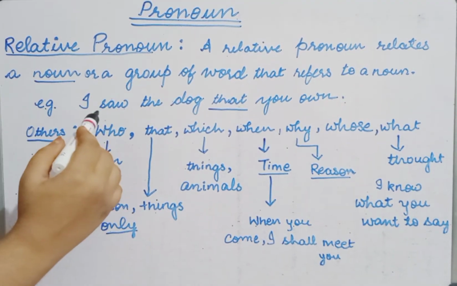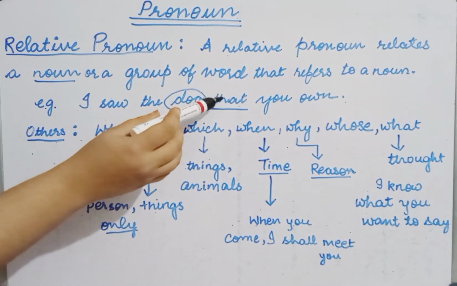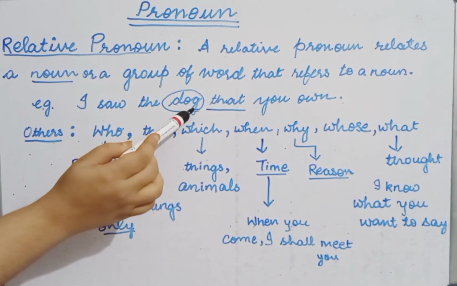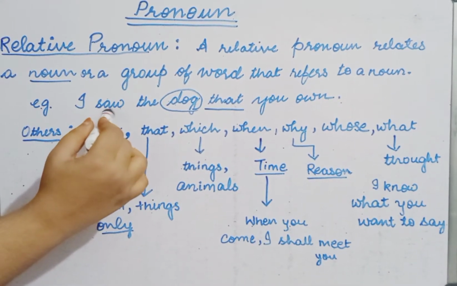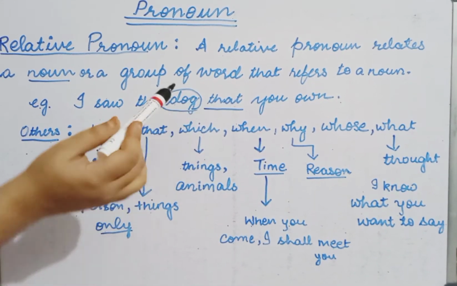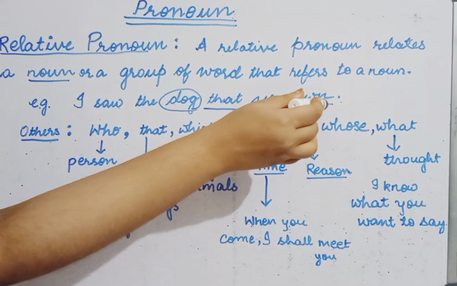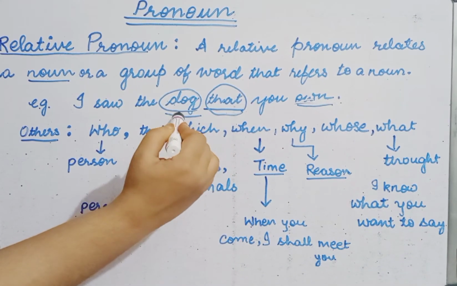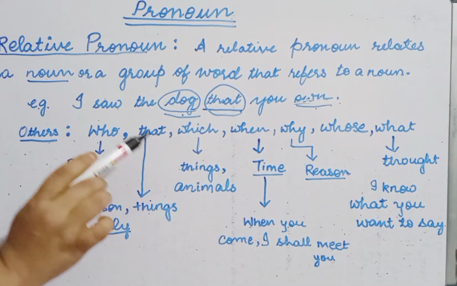Here in this example, dog is the noun and the word that is the word which is linking this noun, which is dog, in the sentence. What is the sentence saying? I saw the dog which you own. So this word that relates the word dog and the word own. I think it is clear.